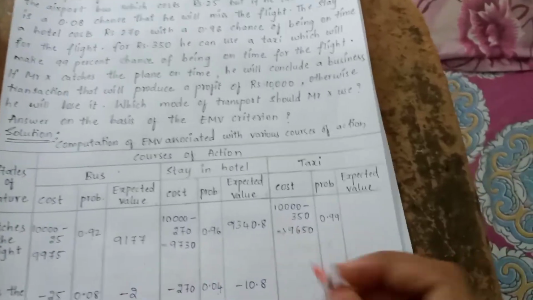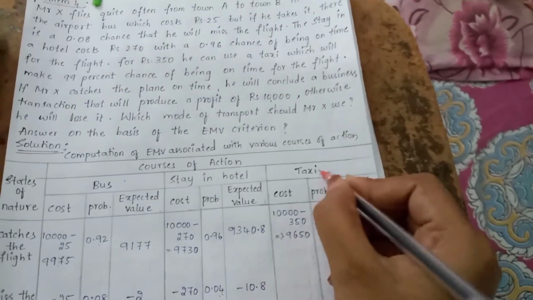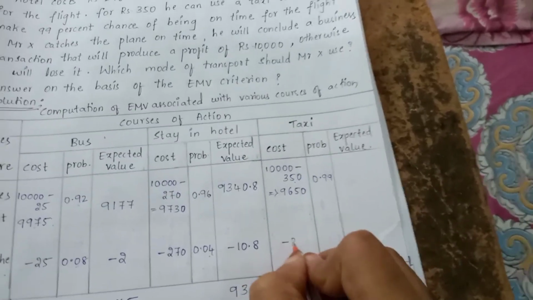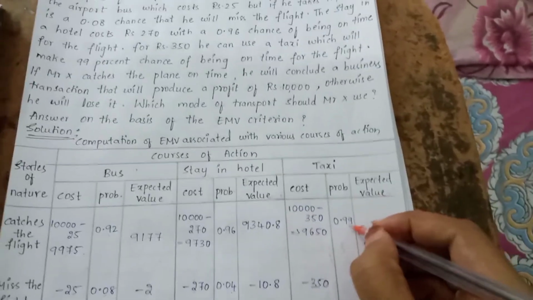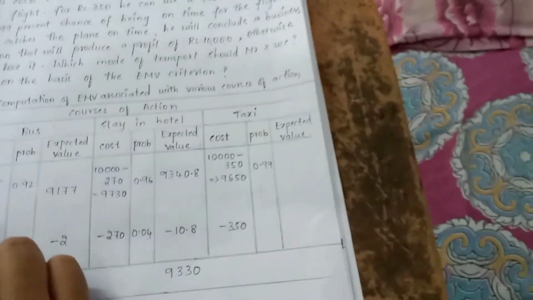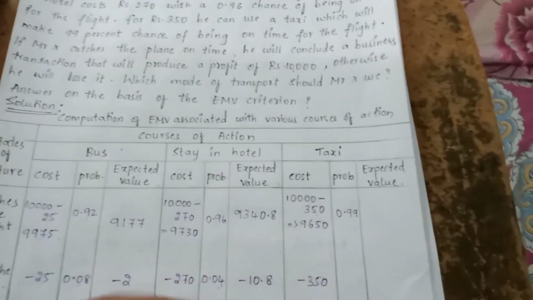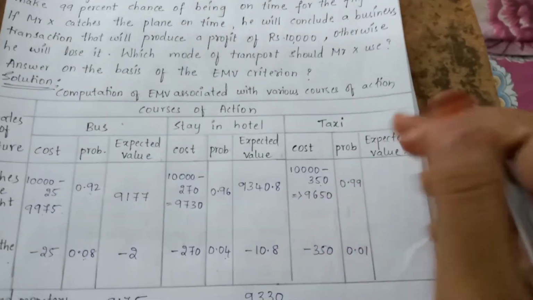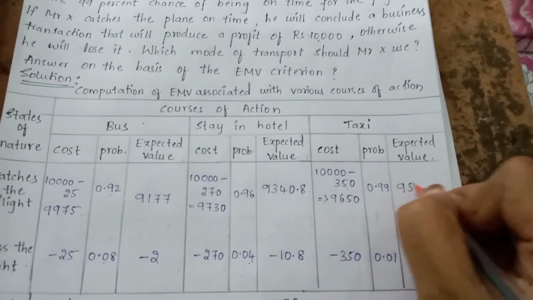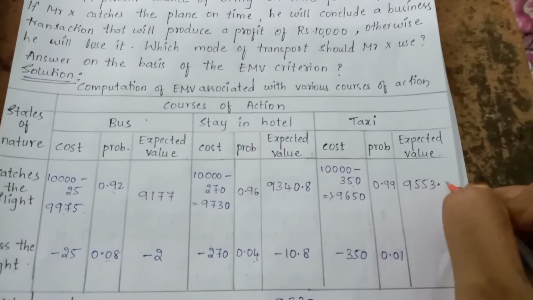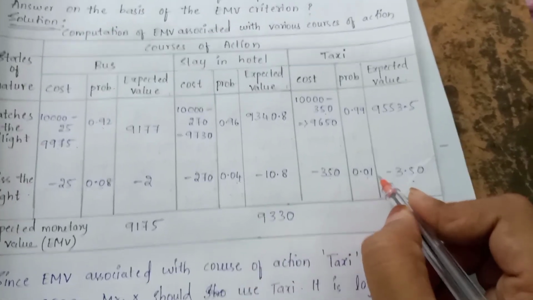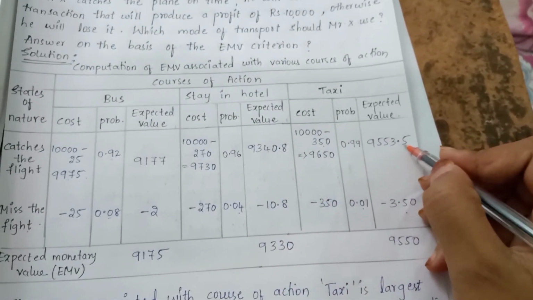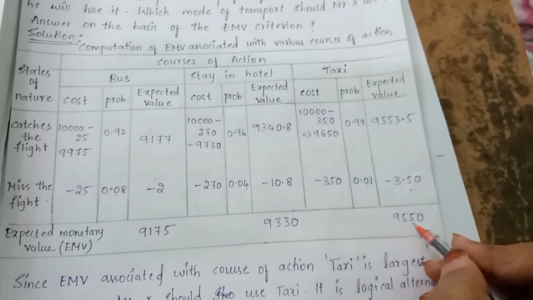Next, if he misses the flight, it will cost rupees 350 for the taxi. He will not earn this amount, so minus 350. There is a 99% chance that he'll catch the flight, and the remaining 1% chance, 0.01, that he'll miss the flight. So multiplying, 9,650 into 0.99 is 9,553.5. Minus 350 into 0.01 is minus 3.5. So 9,553.5 minus 3.5 is 9,550.